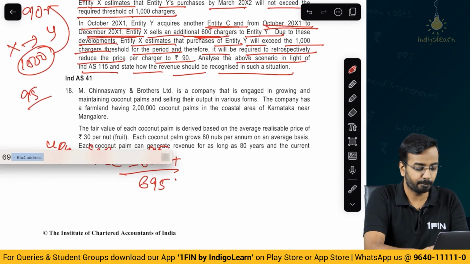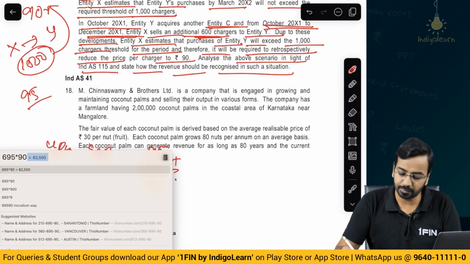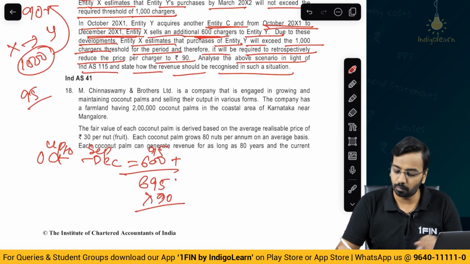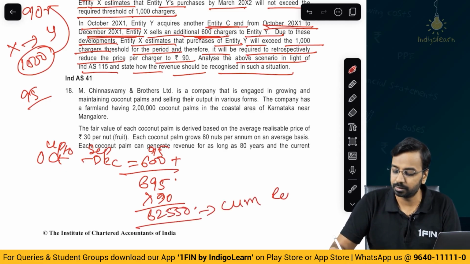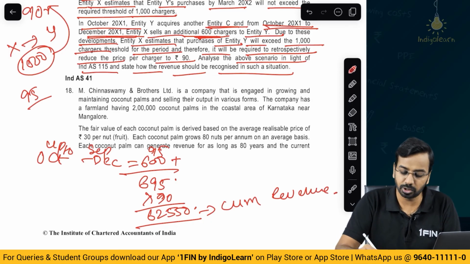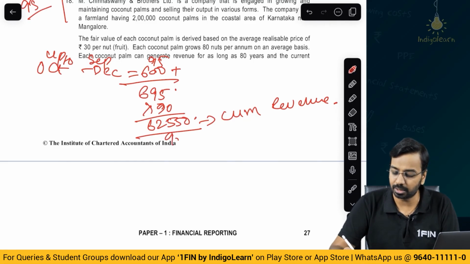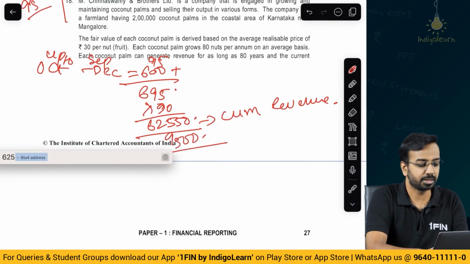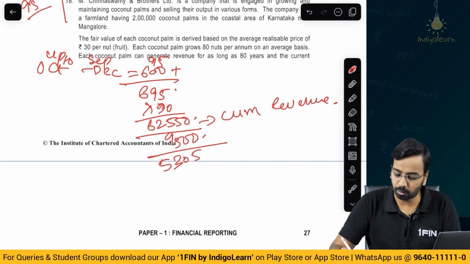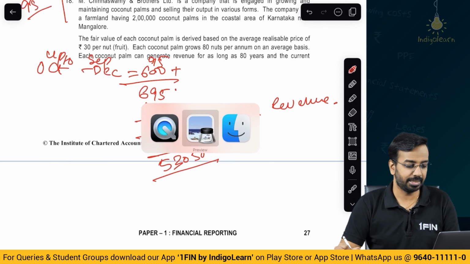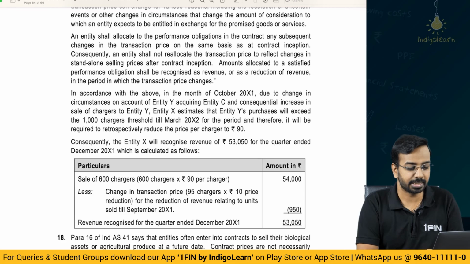Now this 695 should be recognized at how much? 90. So 695 into 90, you get 62550. This should be the cumulative revenue. Now how much revenue is already recognized? We have recognized 95 into 100, 9500. So 62550 minus 9500, 53050 should be the revenue that is to be recognized. So, sale of 600 chargers. So, here you can see revenue to be recognized is 53050.